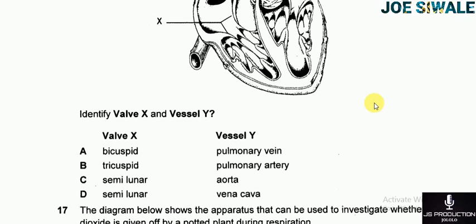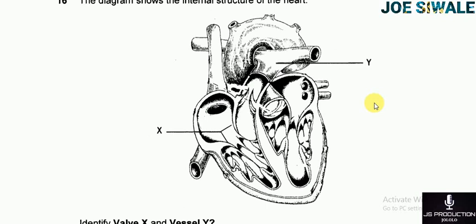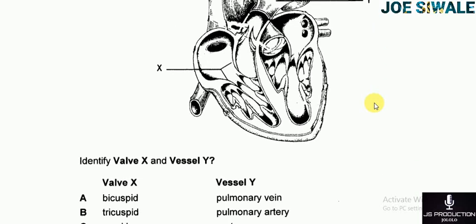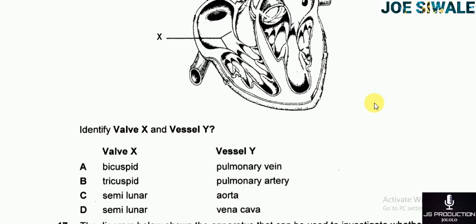So looking at this structure of the heart, valve X, that's the tricuspid valve, and blood vessel Y, that's the pulmonary artery. So my answer is B, which has the valve X as the tricuspid and vessel Y as the pulmonary artery.